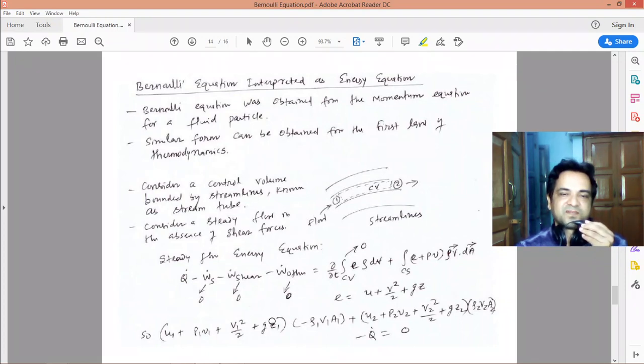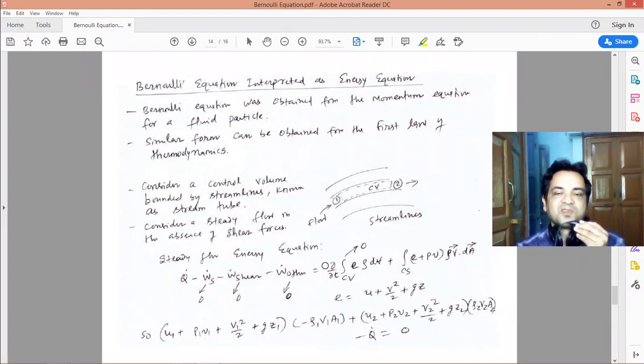And consider a steady flow in the absence of shear forces, and we can apply the steady flow energy equation. From thermodynamics we see that the steady flow energy equation is: heat transfer minus work transfer is equal to the rate of change of internal energy, but this is applied to a system, a thermodynamic system.